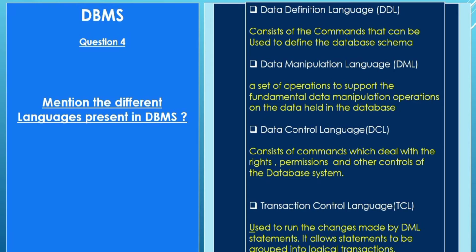Data control language, DCL, consists of commands which deal with the rights, permissions, and other controls of the database system. Transaction control language, TCL, is used to manage the changes made by DML statements. It allows statements to be grouped into logical transactions.